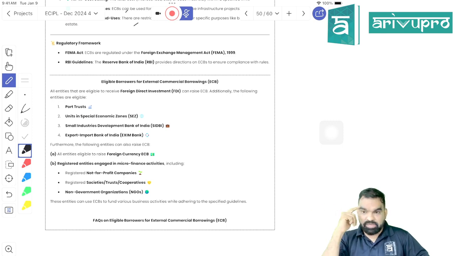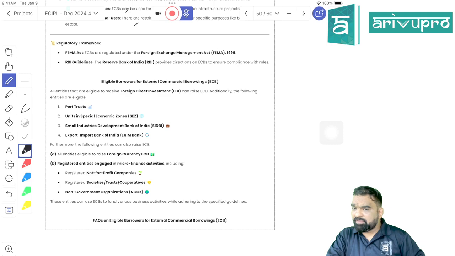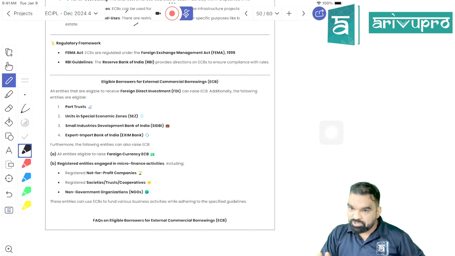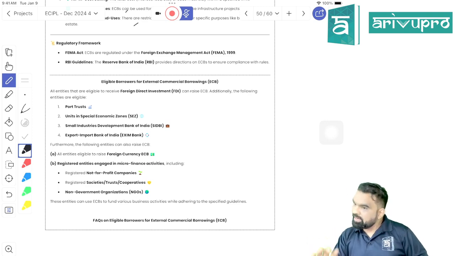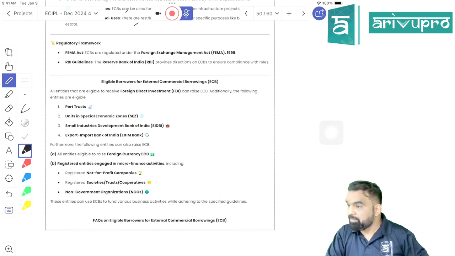The first question that should come to your mind is, why not? If they are willing to extend us a loan, why would RBI stop us from taking the loan? Right, students? Even an individual can raise commercial borrowings. Any individual, any partnership firm, any company, any Hindu undivided family, any entity can raise ECB, if they are willing to extend ECB to them.